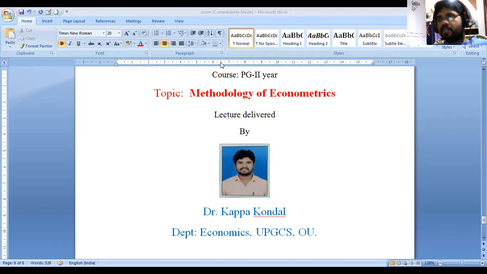That is the traditional methodology of econometrics. In order to understand how we can apply our econometrics tools to the various economic theories, we need to understand basically the traditional methodology of econometrics. What type of methodology do we have in econometrics? I think last day we discussed a little bit about the traditional methodology of econometrics. What are the components or subtopics there?